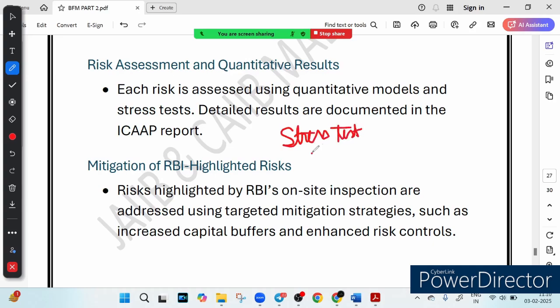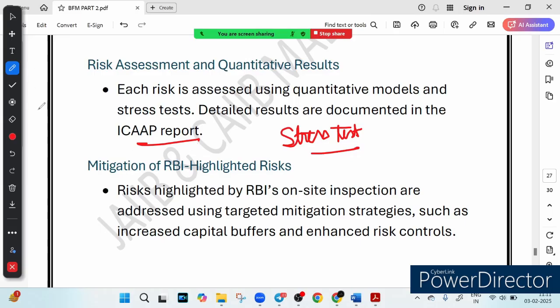A stress test checks how the bank would survive in an extreme situation. Each risk, credit, market, liquidity, is tested to see its impact. And how is all this documented? In a report called ICAAP, the internal capital adequacy assessment process. The ICAAP report records every detail of whatever stress tests we have done on different kinds of risk. The detailed results are written or documented here.